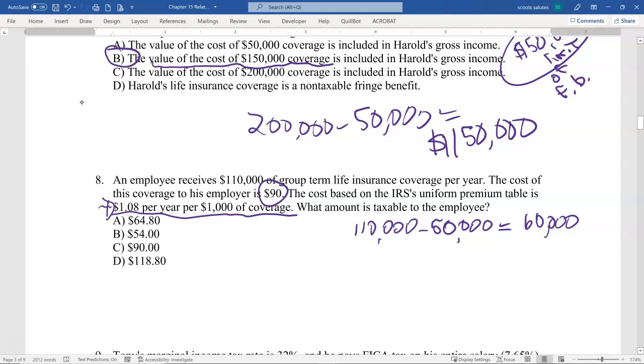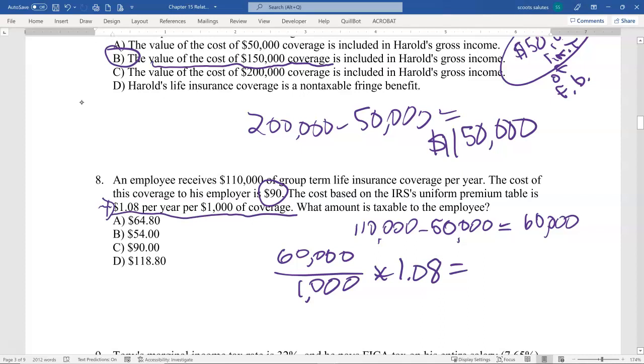So that means we take the $60,000 that we had in excess here. We're going to divide it by 1,000 to get per $1,000 of coverage, and we're going to multiply that by 1.08.